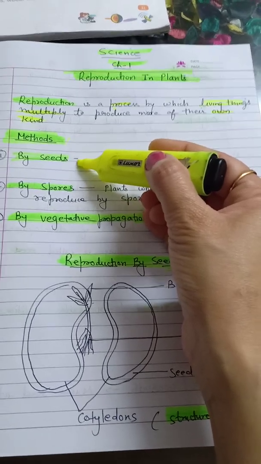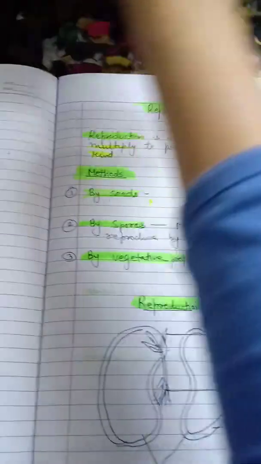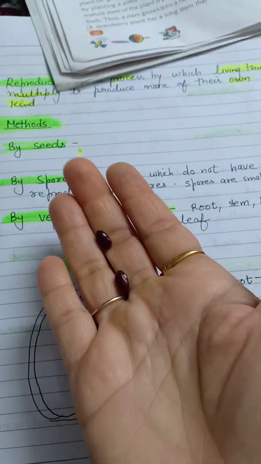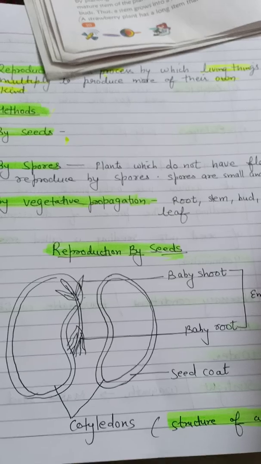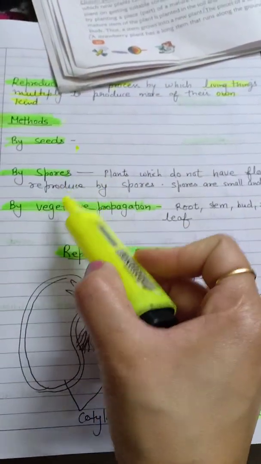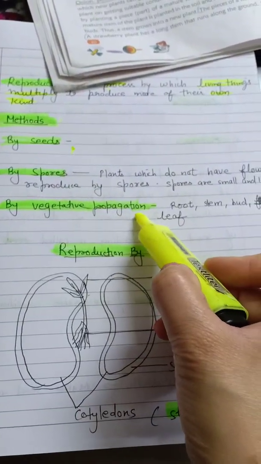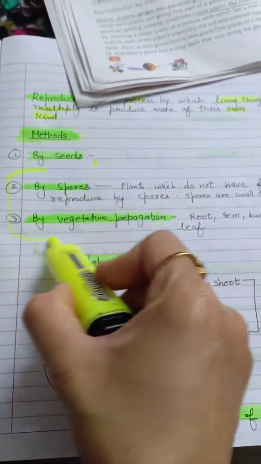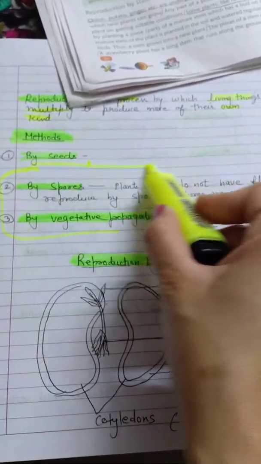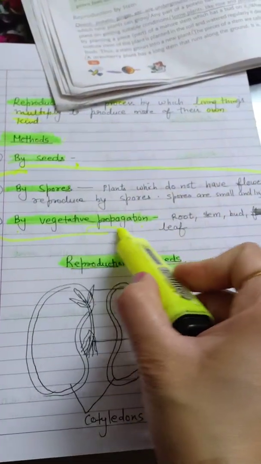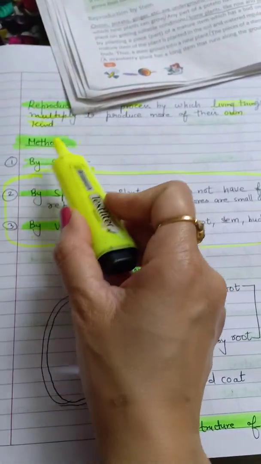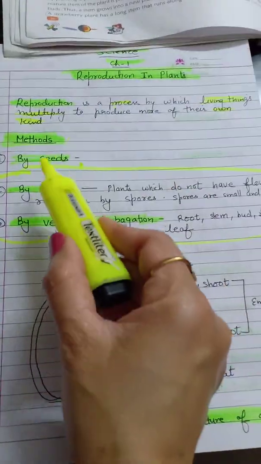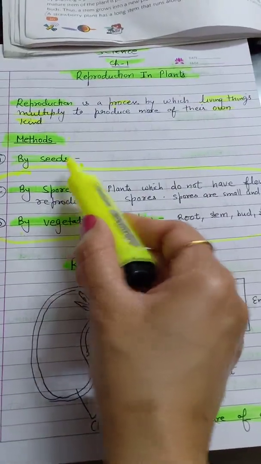You all know the seeds, जो बीज होते हैं. You might have seen the seeds. These are the seeds, right? By spores and by vegetative propagation. In this session, we will not talk about these 2 topics, right? We will only talk about how the plants reproduce by the method of seeds, right?